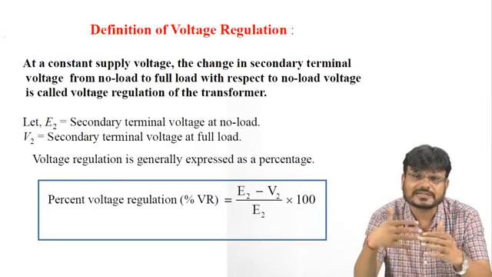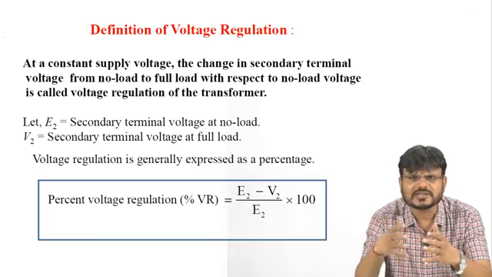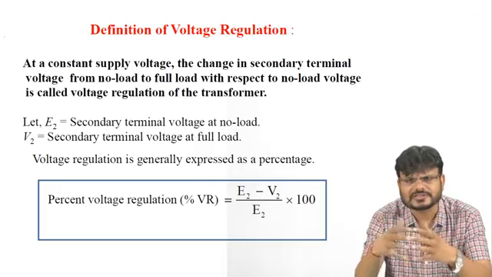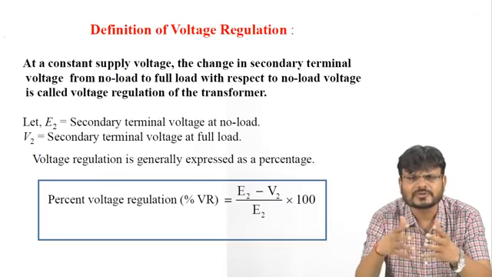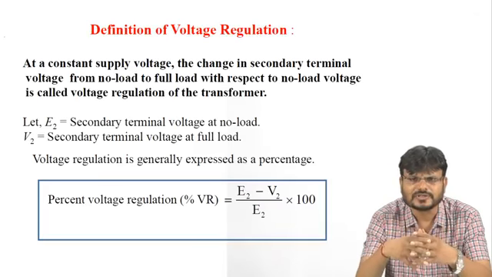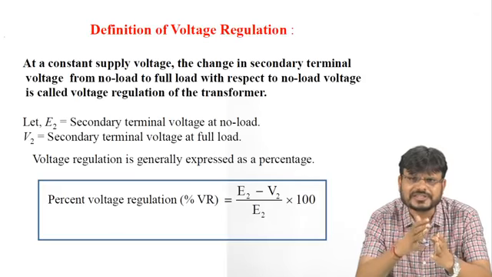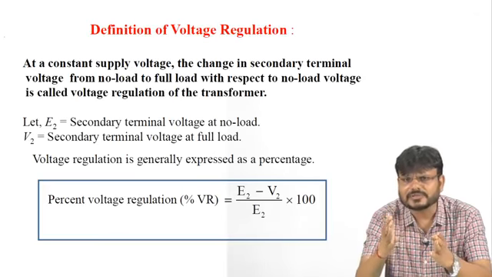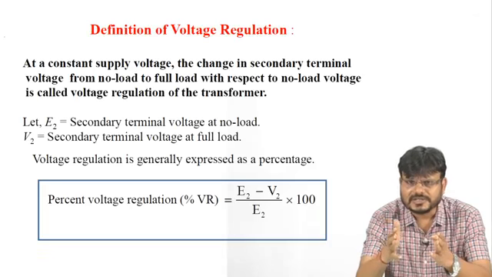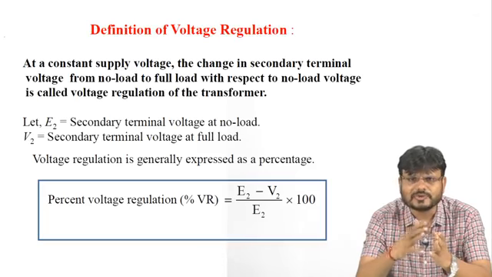Now suppose you are connecting some load at the secondary side. Two ACs are connected. You can say you are connecting two numbers of 2 ton AC. So it is nearly about 4 kilowatt load. If you are connecting the load, there should not be change in the secondary terminal voltage. That means this voltage should be nearly about 230 volts.